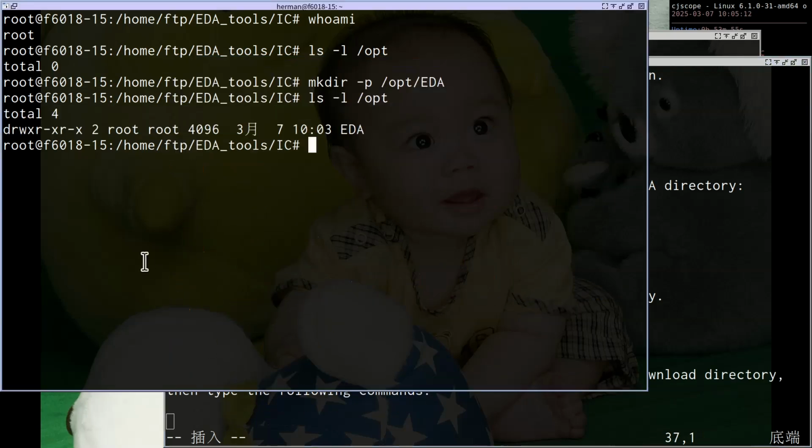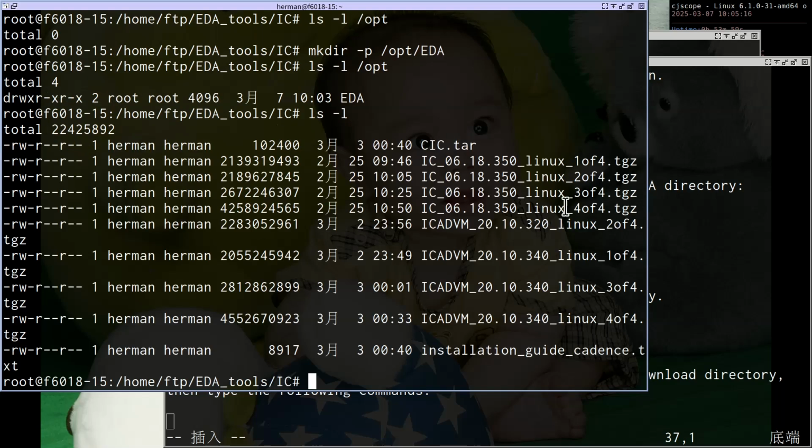Okay, let me show you, because I already gave you the files in this directory, right? There are 4 files here.